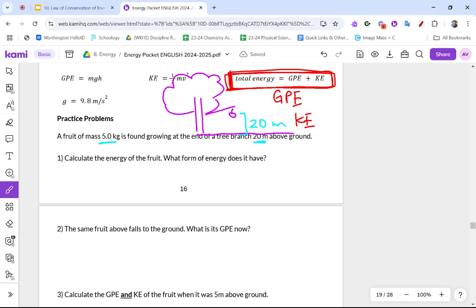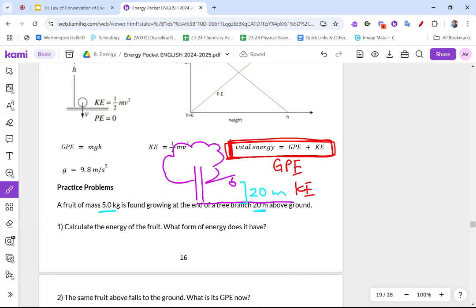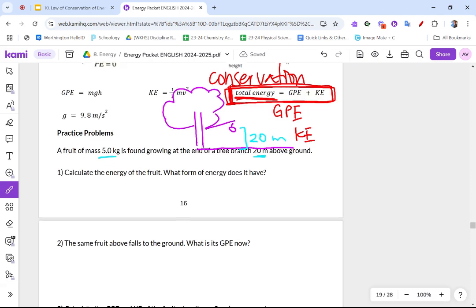Sometimes one of them will be 0, and if potential energy is 0, then kinetic energy and total energy are the same. Or if kinetic energy is 0, then potential energy and total energy are the same. But regardless, when you combine them, your total energy never changes. This total energy cannot change because of conservation of energy. Remember that conservation, conserve, means to save.